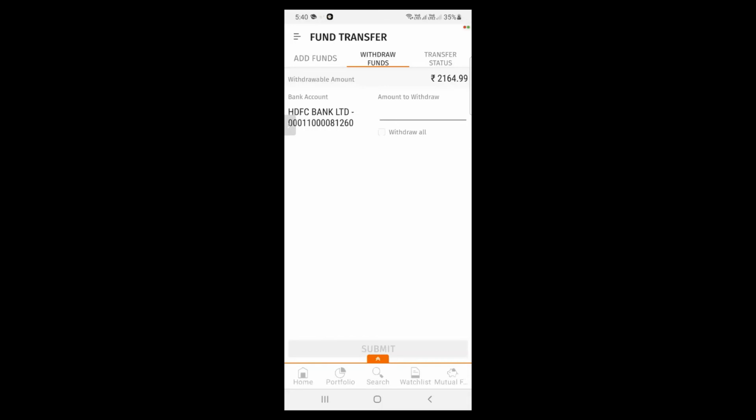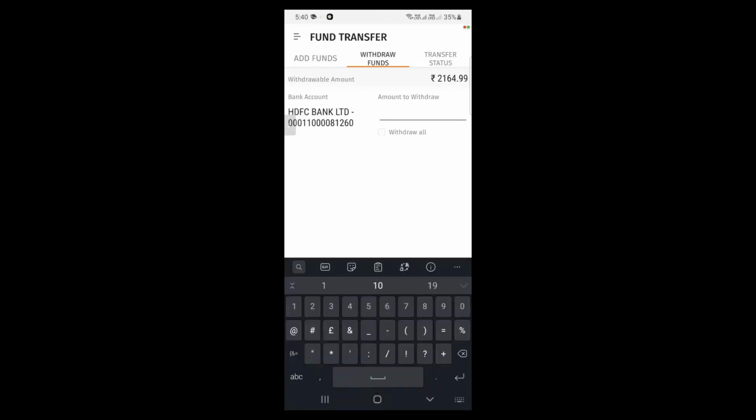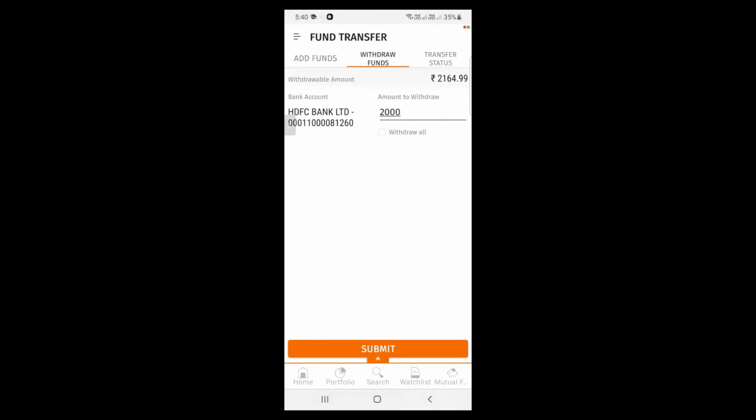Same, I'll show you how to withdraw the funds. Under the section withdraw funds, you need to put the desired amount for withdrawal. If you need to select the entire amount, you can click here on withdraw all checkbox just below the amount. Here comes the entire amount in your cash ledger and click here on the submit button at the bottom of the page. Your amount will be reflecting in your bank account.